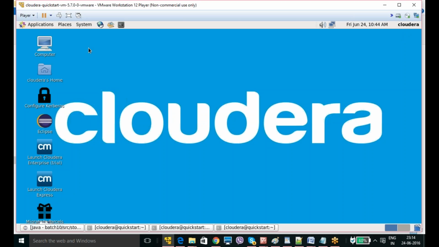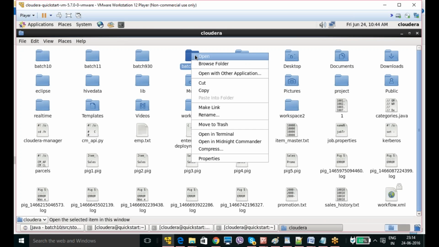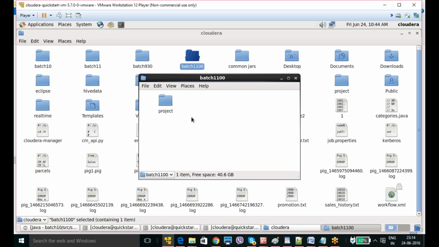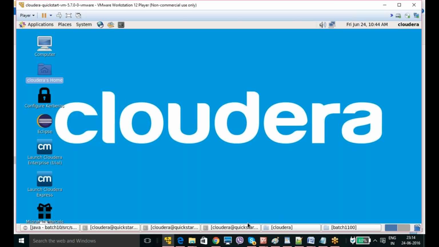As it is a Cloudera image, you are getting it like this, but in real-time scenarios, if it is a Linux system, you don't have the feasibility to go in such a way. Whatever I have created will be stored here, in the Cloudera home. I have created some project. It is somewhat like Windows, but in real-time scenarios you will not get it like this, as it is an image file system. It is a Cloudera image.